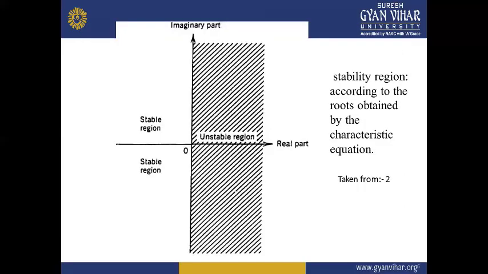There are two regions in the S-plane. The first is the left-hand side region and the other is the right-hand side region. If I define the imaginary axis as the boundary line, then the left-hand side region is said to be the stable region, and the right-hand side region is said to be the unstable region. That means the unshaded region is the stable region, and the shaded region is termed the unstable region. Stability is determined according to the roots obtained from the characteristic equation.